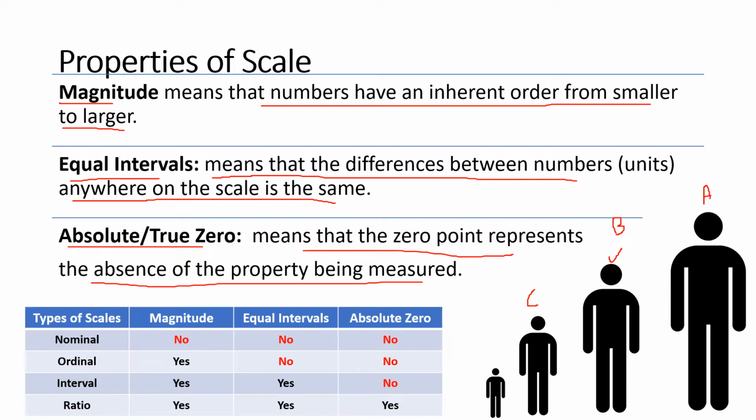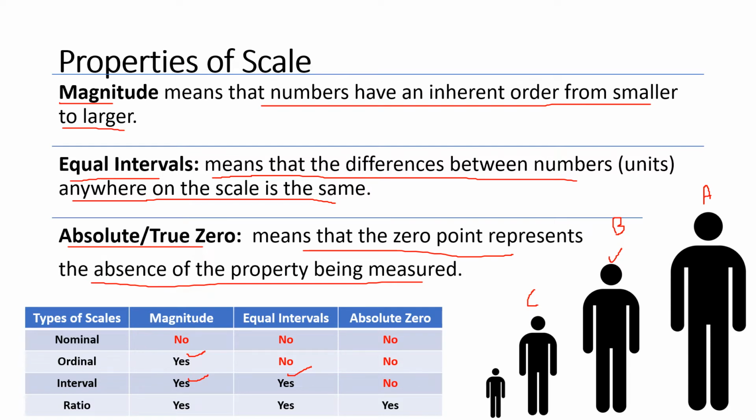In case of the nominal scale there is no property, not a single property comes under the nominal scale. The ordinal scale has only the property of magnitude, but the absence of equal interval and absolute zero. In case of the interval scale, there is the presence of magnitude as well as equal interval, but the absence of absolute zero. And in the ratio scale, all three properties are present. So that's why it's called the level of measurement.